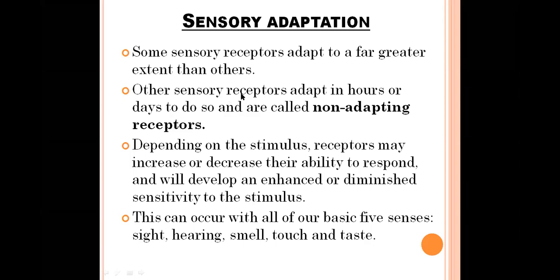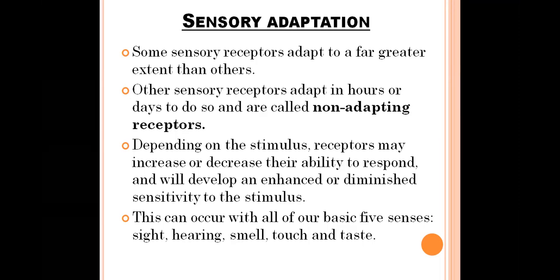In this way, two types of sensory adaptations may be seen in our nervous system, in our sensory receptors. Some sensory receptors adapt fast or quickly. We call them fast adapting sensory receptors. Some sensory receptors adapt very late or slowly. We call them slow adapting receptors or non-adapting receptors.